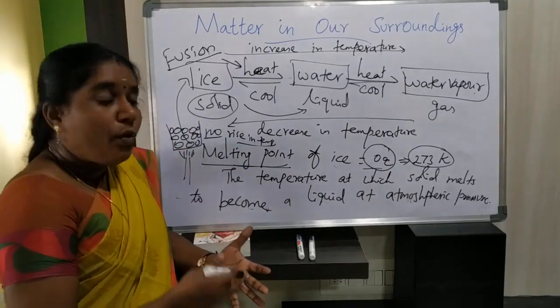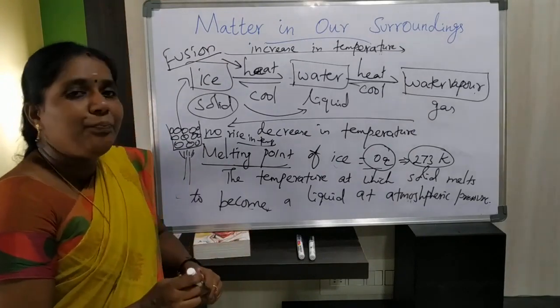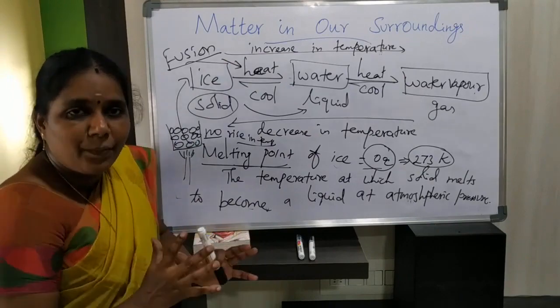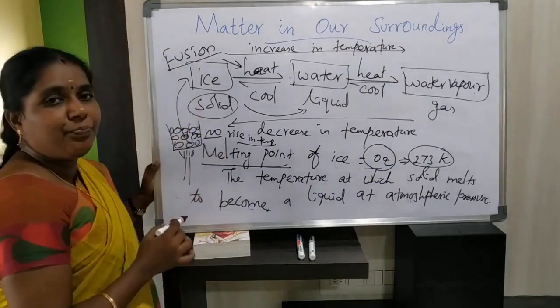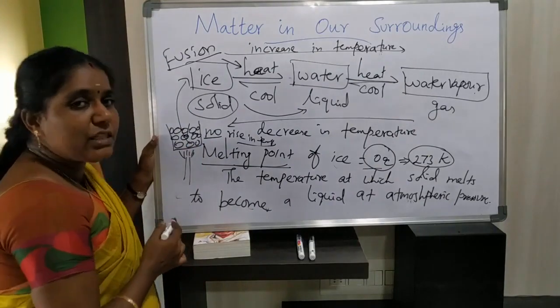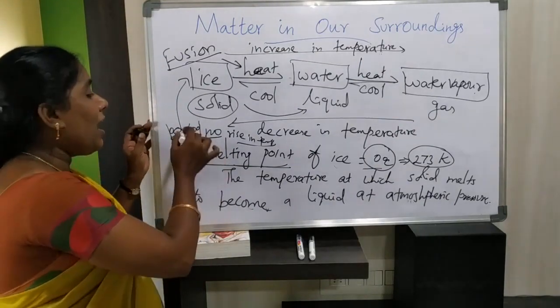Where does the heat energy go? That heat energy is used to overcome the force of attraction between the particles. It is absorbed by the ice.